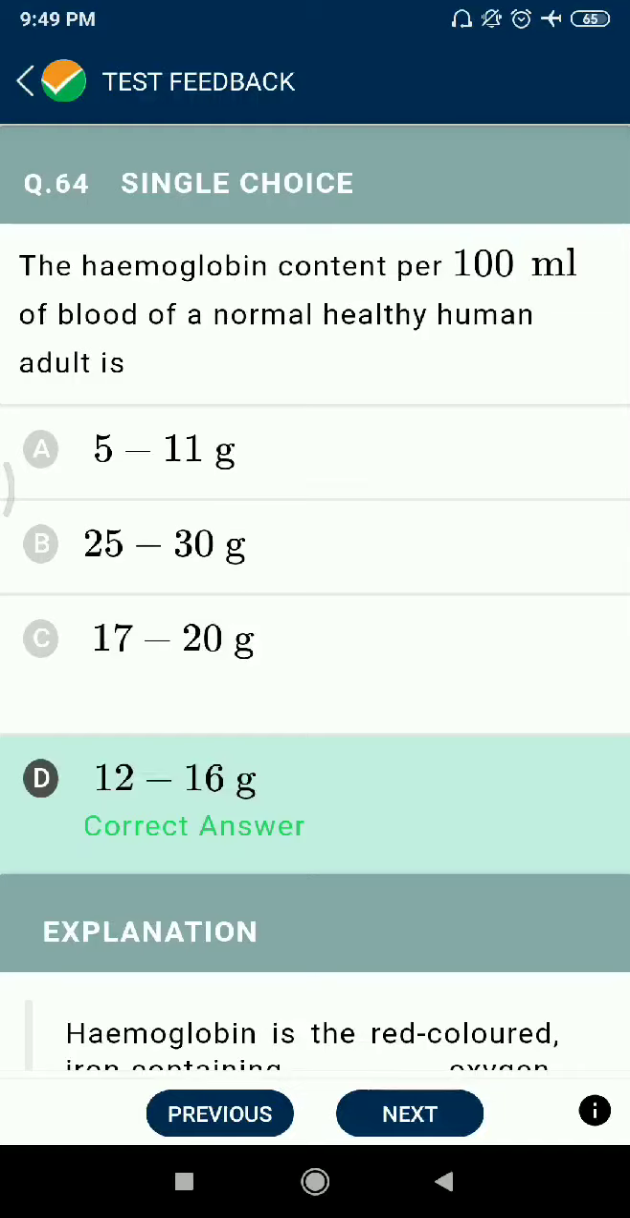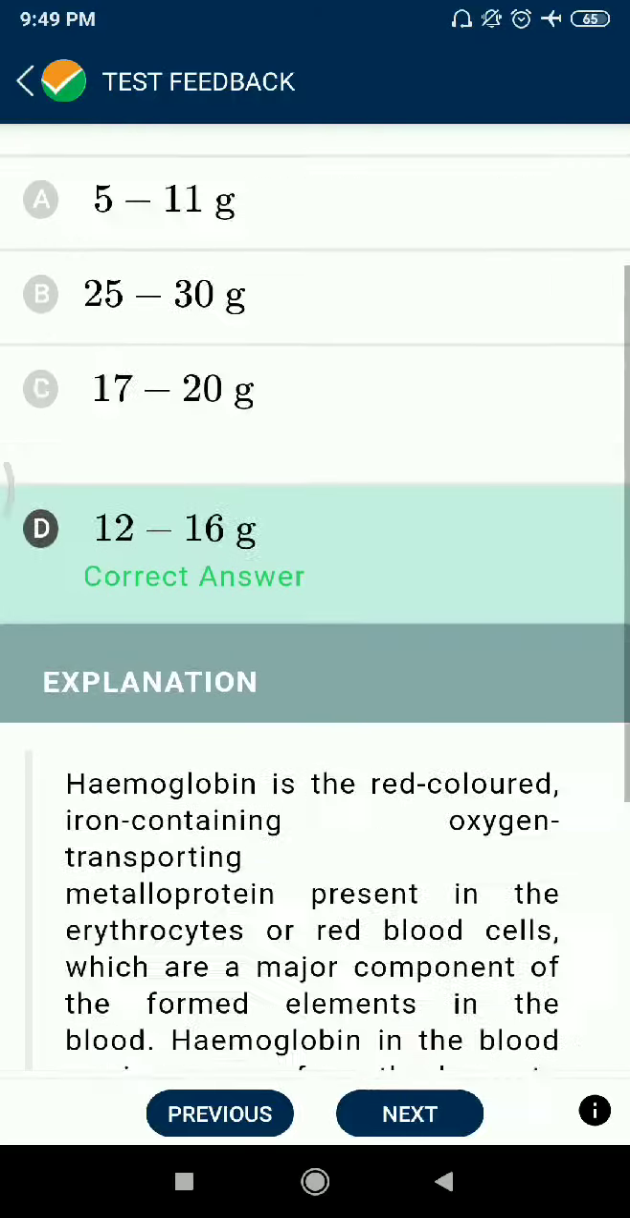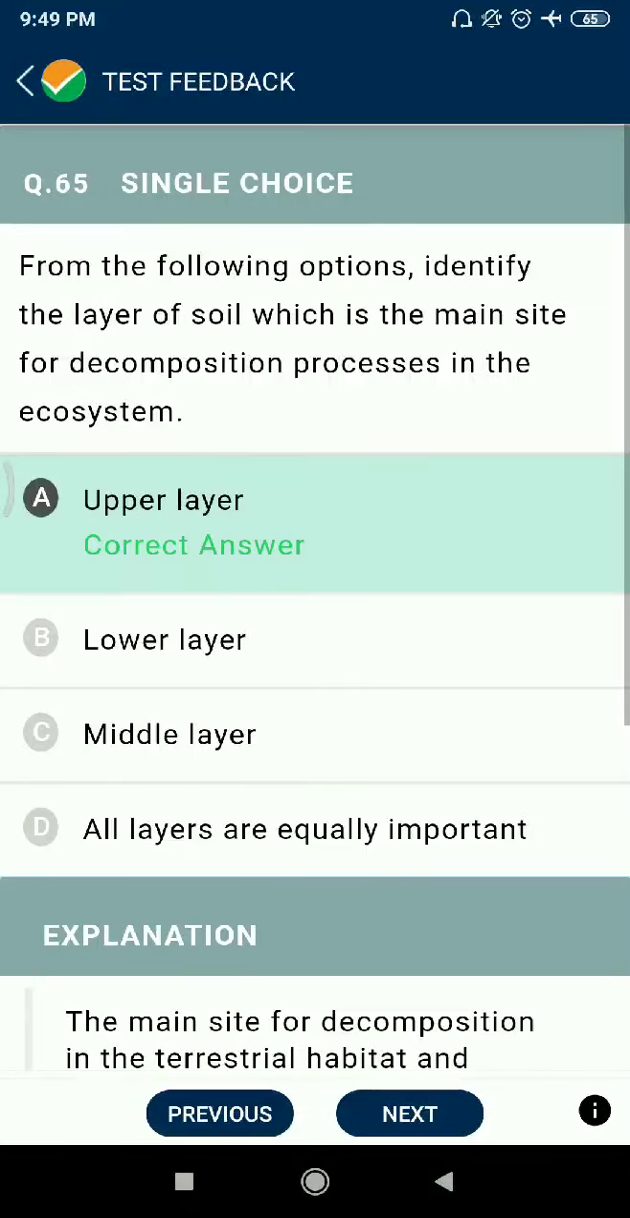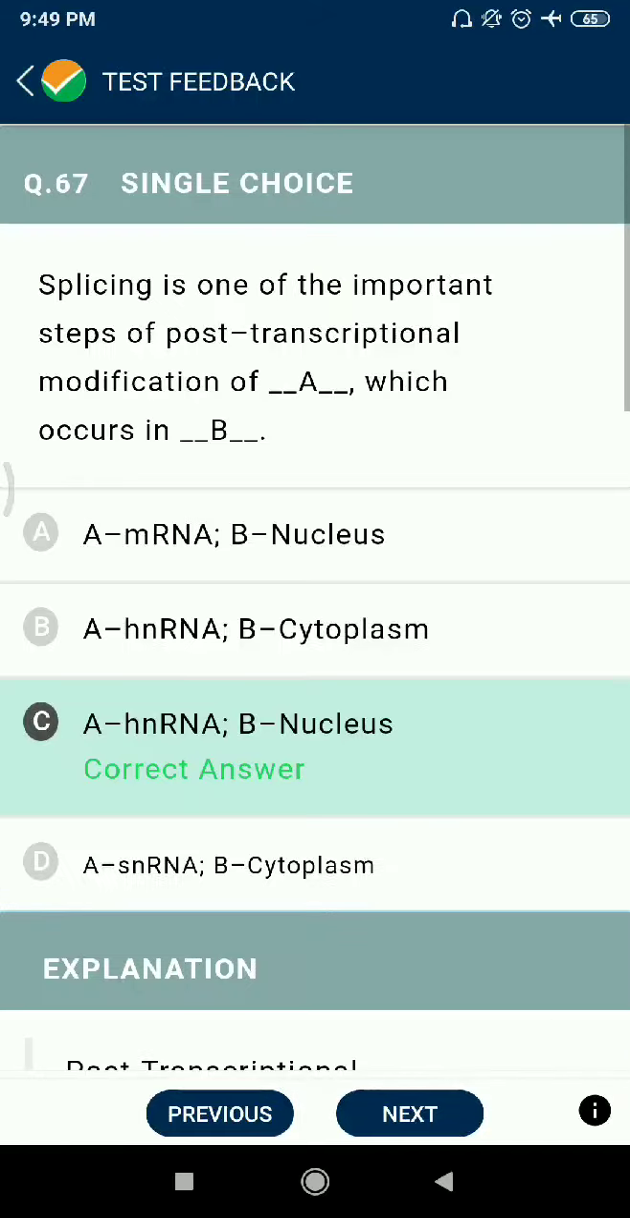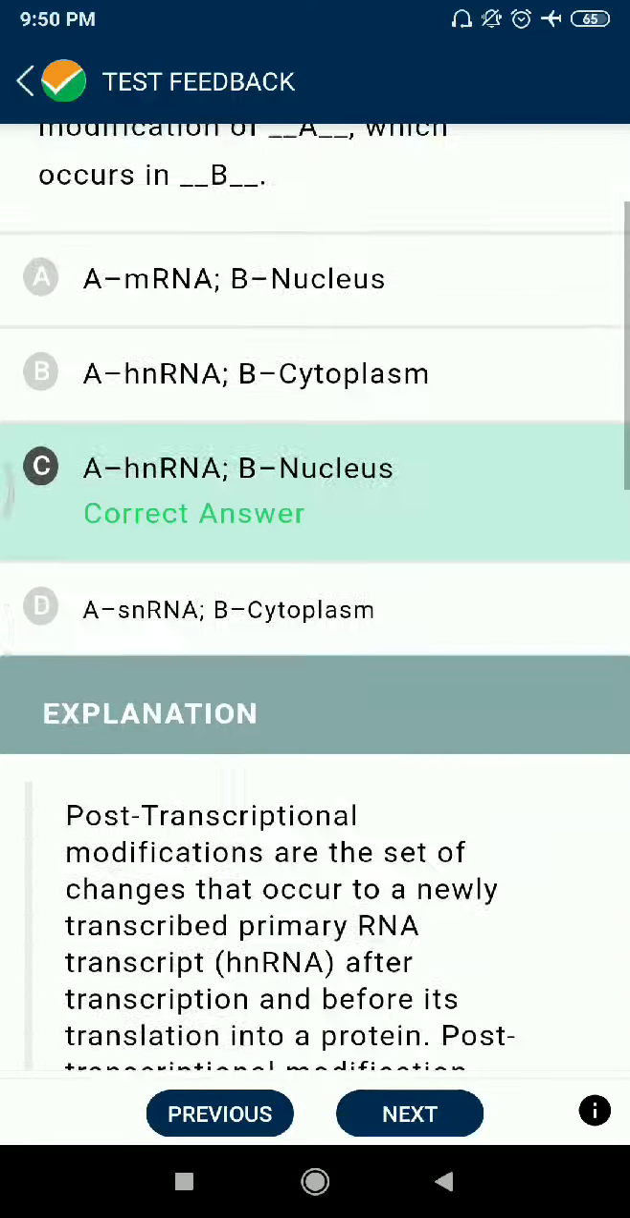Question number 64. The hemoglobin content per 100 milliliter of blood of a normal healthy human adult is 12 to 16 gram. Question number 65. From the following options, identify the layer of soil which is the main site for decomposition processes in the ecosystem: upper layer. Question number 66. In lichens, the role of mycobiont is provides protection, anchorage, and absorption for the alga. Question number 67. Splicing is one of the important steps of post-transcriptional modification of hnRNA which occurs in nucleus.